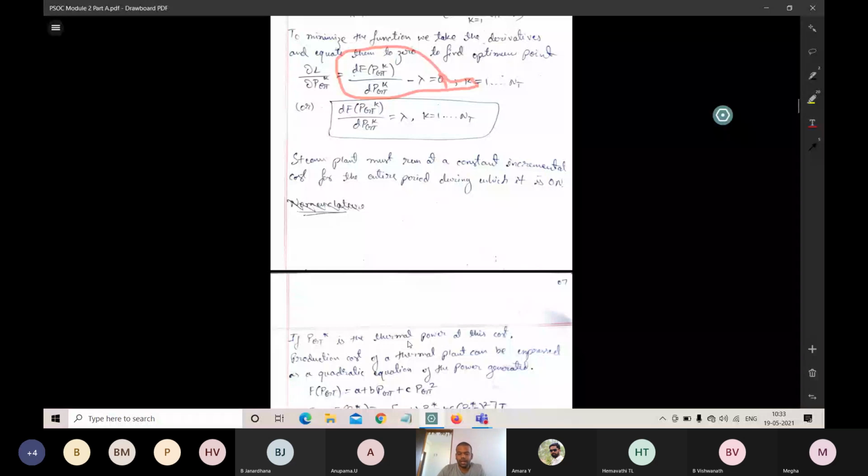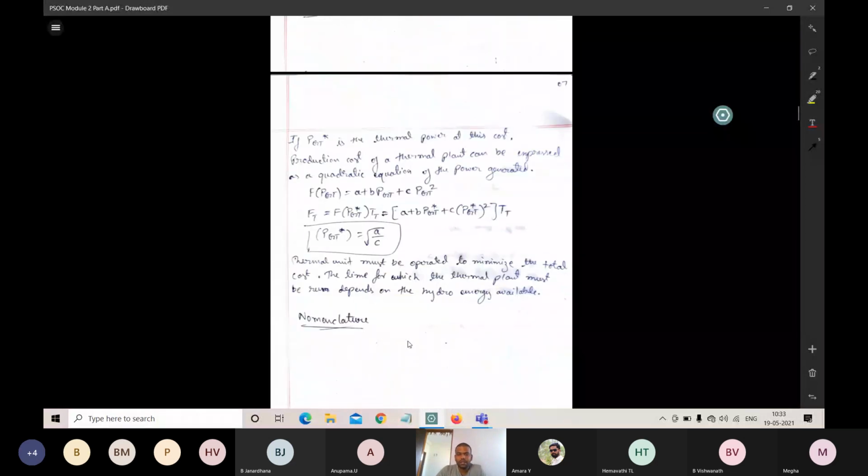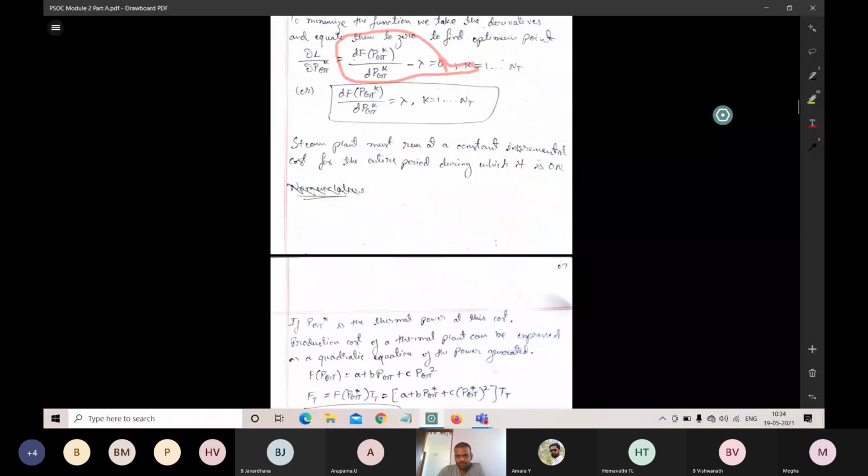So this is about the Lagrangian constant, lambda. And the next thing, PGT star is nothing but the thermal power at this cost. This is the cost at lambda, where lambda is the Lagrangian constant, the function at minimum fuel cost.